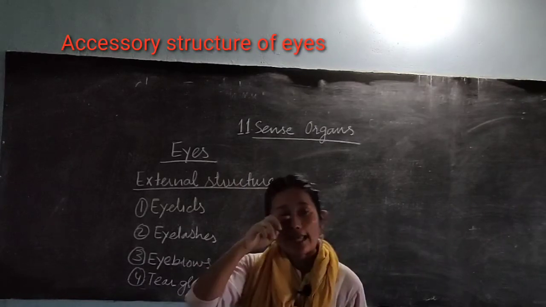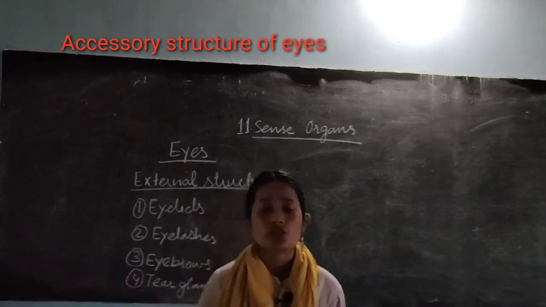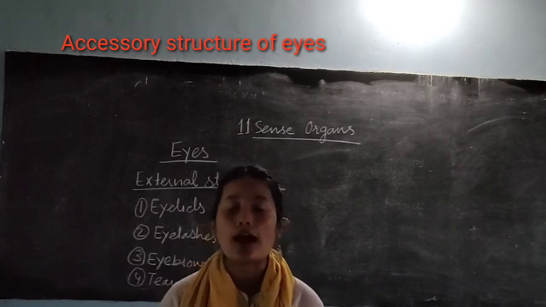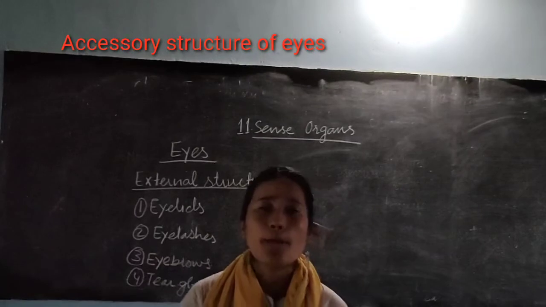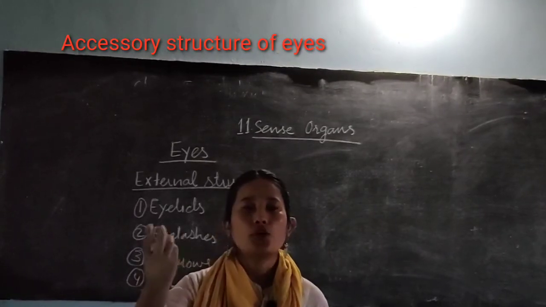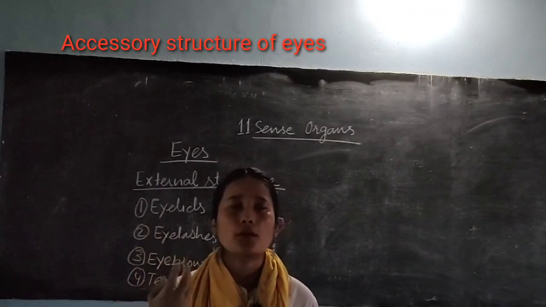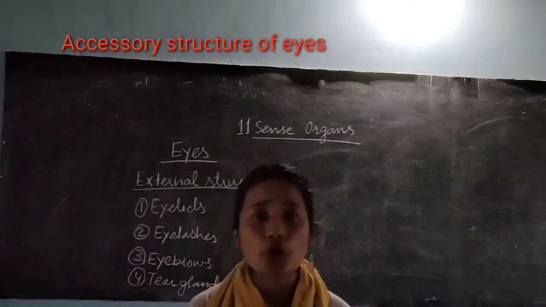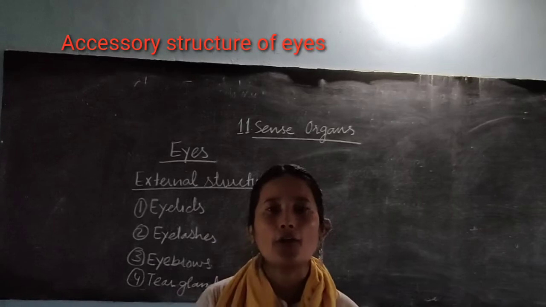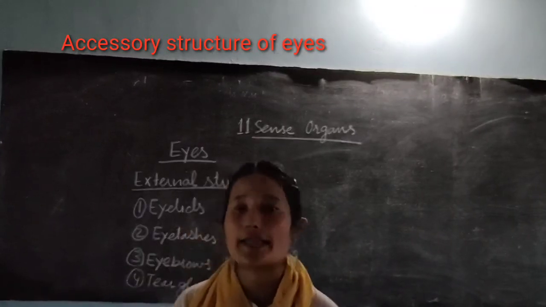Eyelashes are hair-like structures adjoined with your eyelids. What do eyelashes do? Eyelashes prevent sweat or water from directly entering your eyes, protecting the front surface of your eyes.